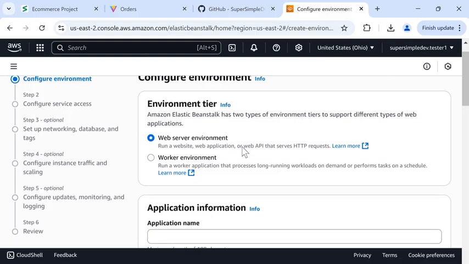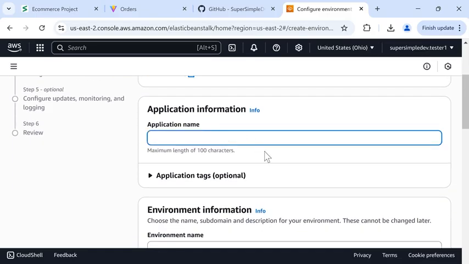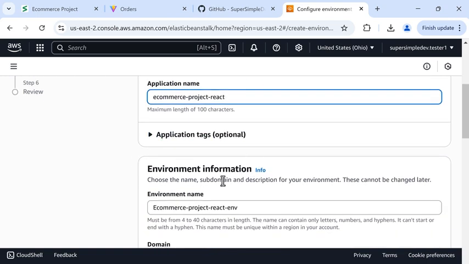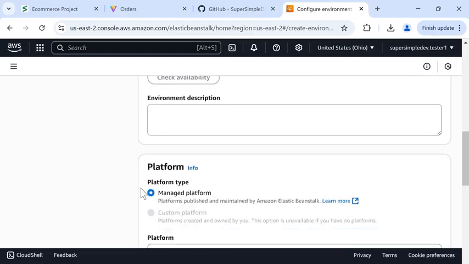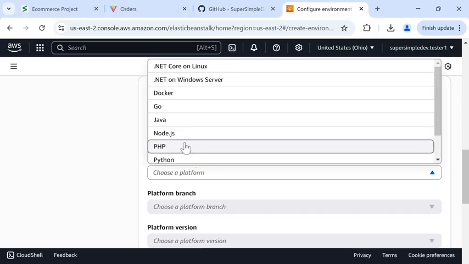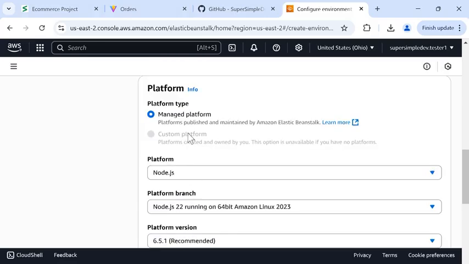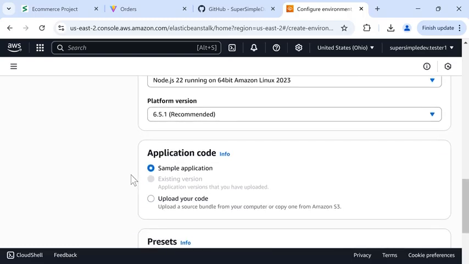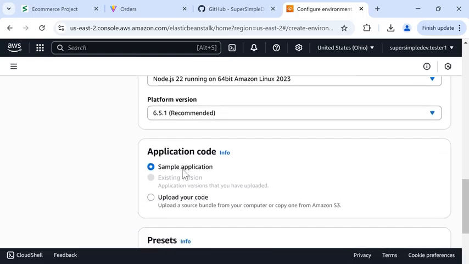And on this page, we're going to select a web server environment, and we're going to give a name to our application. So let's just use e-commerce-project-react. And we can use the default values for this section. And we'll scroll down. And for the platform section, we're going to choose the technology we want to use here. For us, we're going to use Node.js. And down here, we'll just use the sample application. We can upload our own code later.